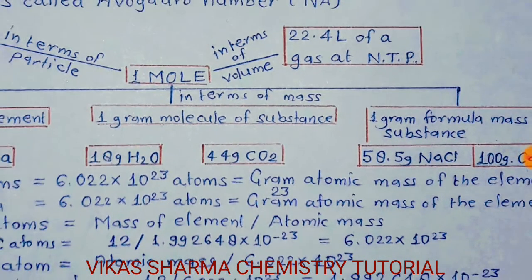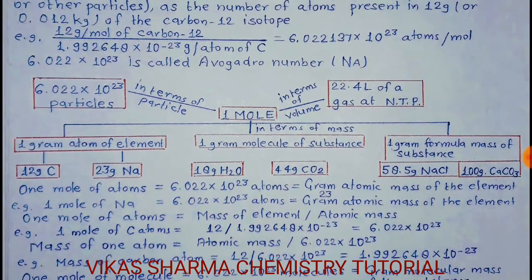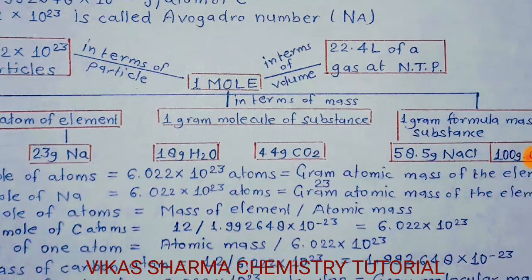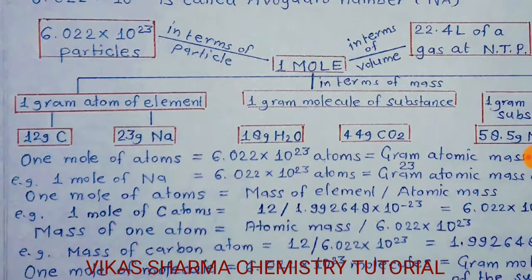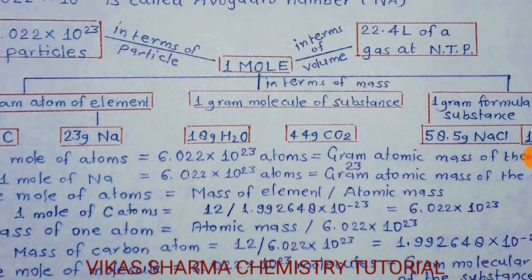Student, in a descriptive way, it's a simple way you have seen on the display. 1 mole of atoms is equal to 6.022 into 10 to the power 23 atoms, or equal to gram atomic mass of the element. For example, 1 mole of sodium is equal to 6.022 into 10 to the power 23 atoms, equal to gram atomic mass of the element. In case of sodium, it is equal to 23. So moles of atoms is equal to mass of element divided by their atomic mass.